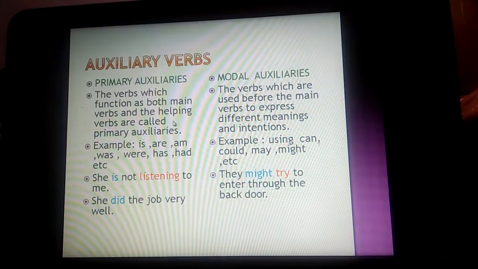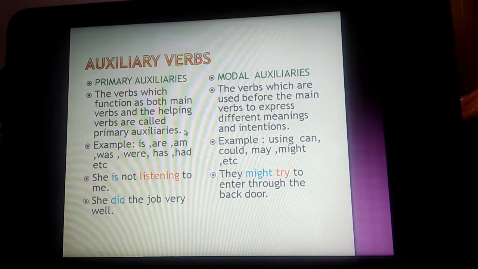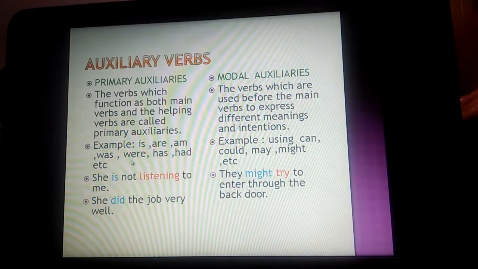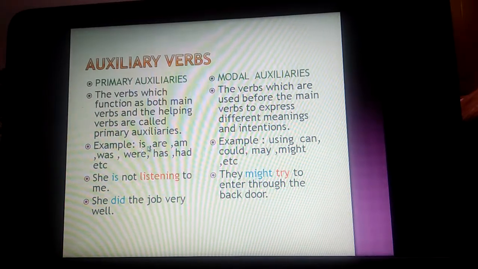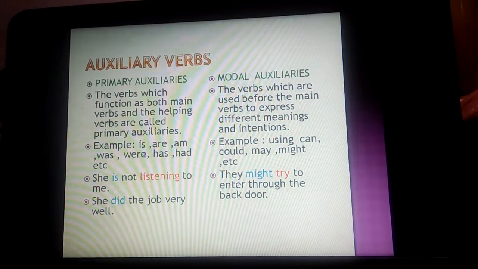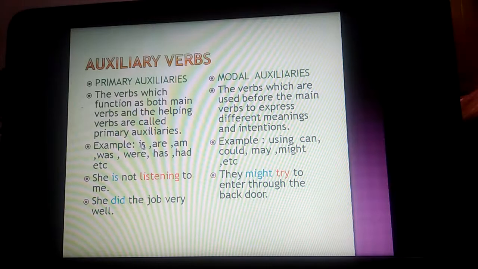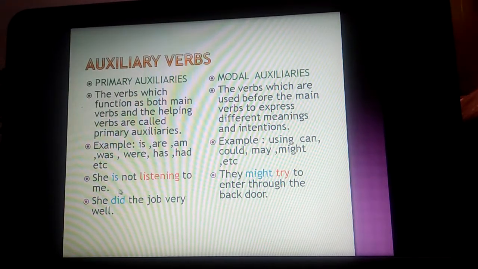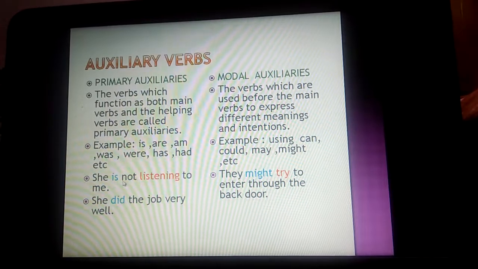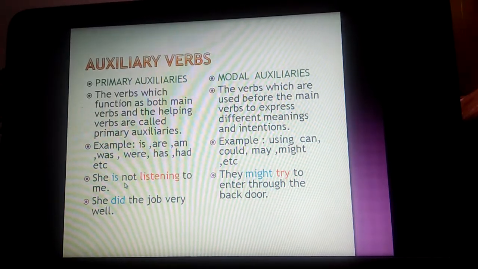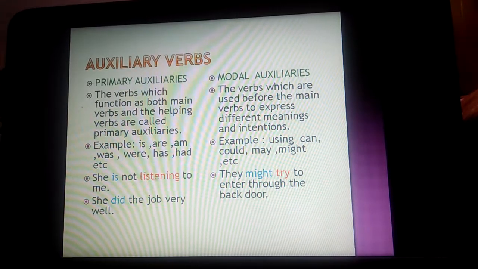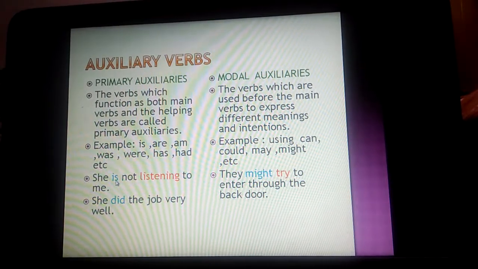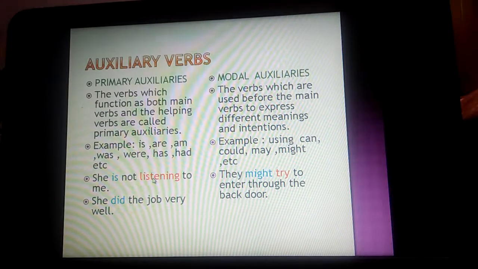For example, is, are, am, was, were, has, had, etc. Sometimes they act like the main verb, and sometimes they act like the helping verb. In the first sentence, she is not listening to me. Here the main verb is listening and the helping verb is 'is'. It is used with the main verb here.